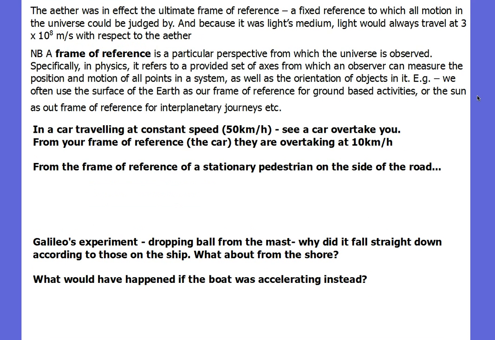One important concept we're going to look at now is something called a frame of reference. The ether was in fact the ultimate frame of reference. What we mean by a frame of reference is a fixed reference point to which we could measure motion. If the ether was light's medium, and we know that light travels at 3 × 10^8 meters a second, they proposed that light travelled at 3 × 10^8 meters a second relative to the ether. So the ether was like this ultimate reference frame in the background of the universe from which all motion could be measured.